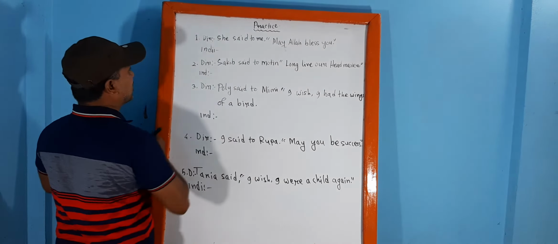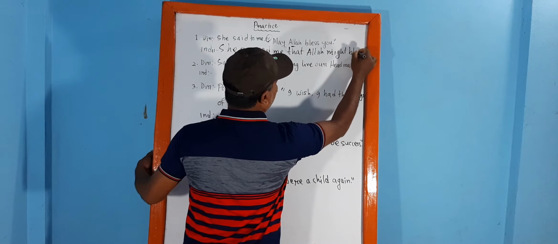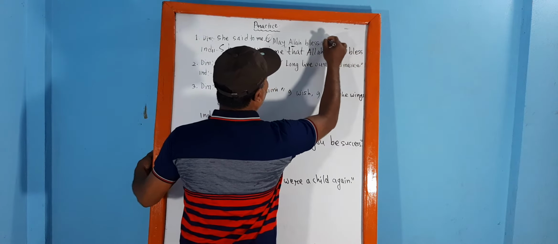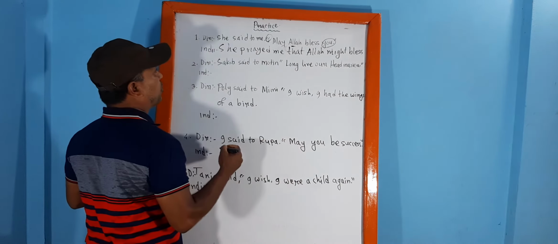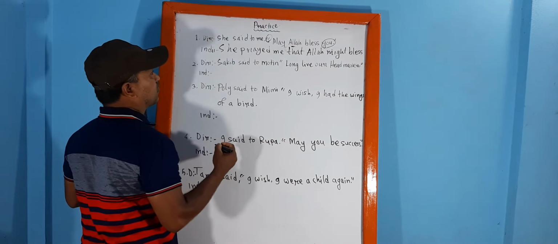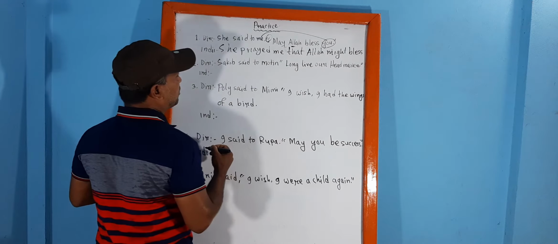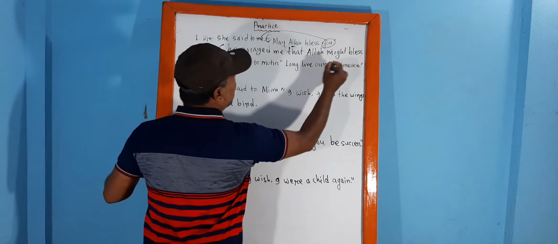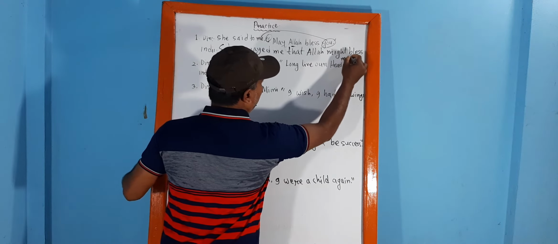Allah is the subject, so Allah might bless you. "You" is in the position of object, so you will indicate the object of the repeating verb. At the place of "you" there will be "me", so "me".